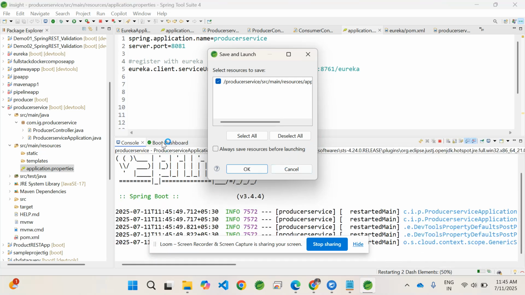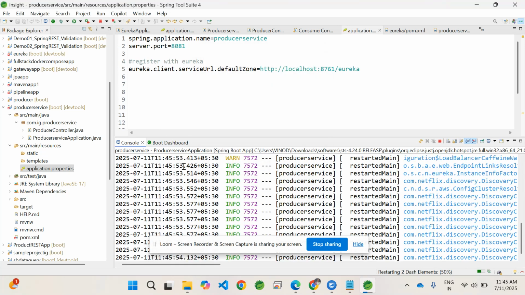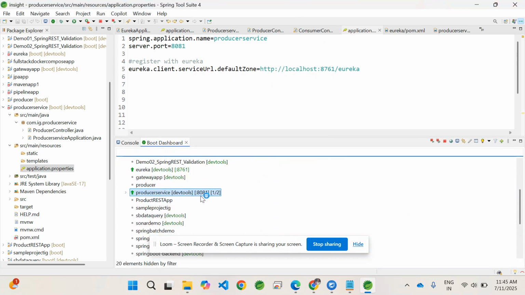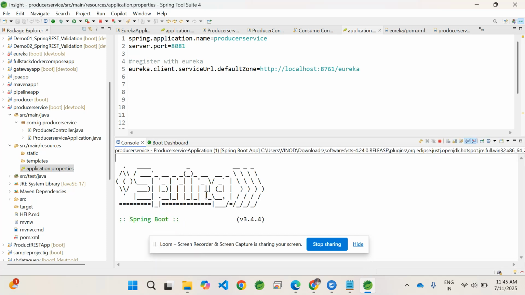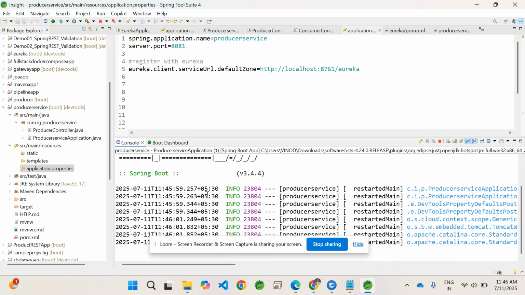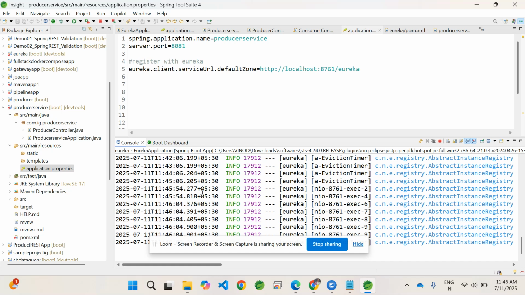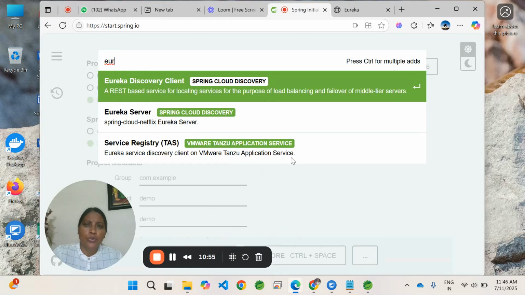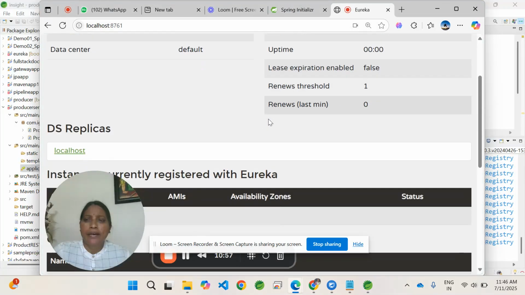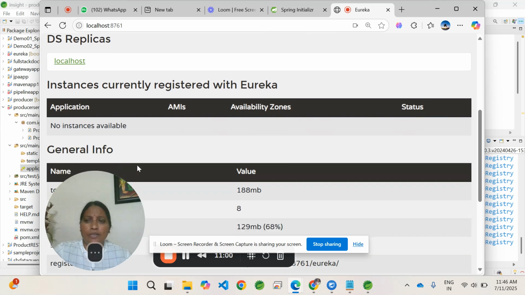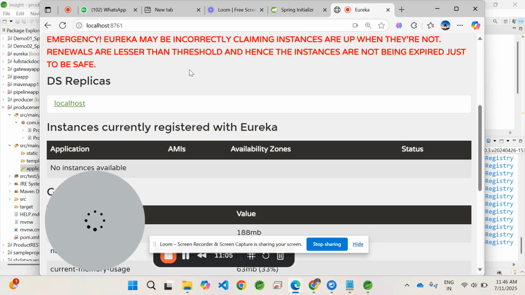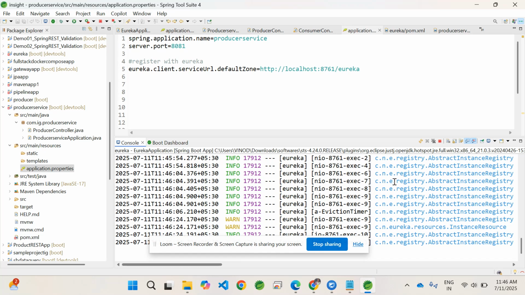In the dashboard itself, we can see the port number on which it is getting executed, 8081. If multiple instances are configured, then for each instance we have to explicitly give a separate port number. Now on 8081, the service is getting registered. As soon as it gets registered, if we go to the Eureka dashboard, earlier the number of instances was 0, meaning no instances were available. Now if you refresh, it still says no instances, meaning it is getting registered.